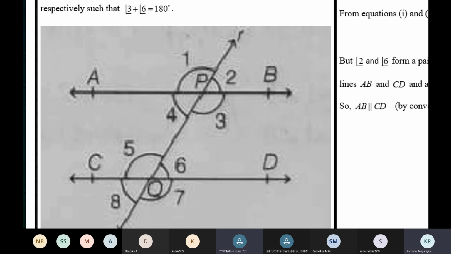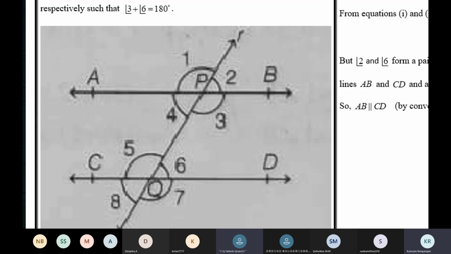Corresponding. They're corresponding angles. Earlier also they were corresponding angles. So that is not new. But what have you proved? You have proved 5 is equal to 1, right? Yes, ma'am. Even earlier 5 and 1 were corresponding angles. But now we have proved that 5 is equal to 1.